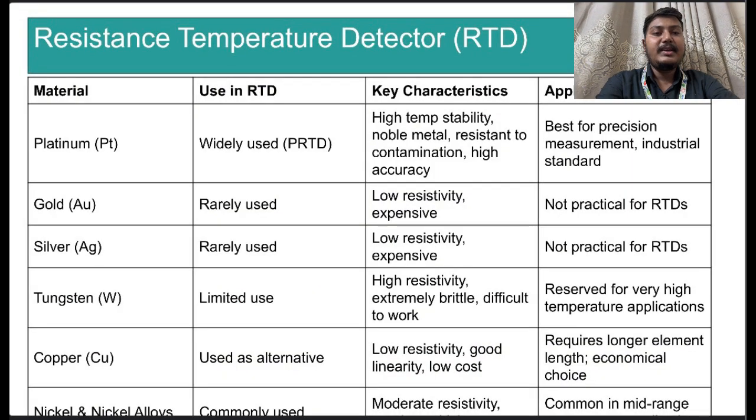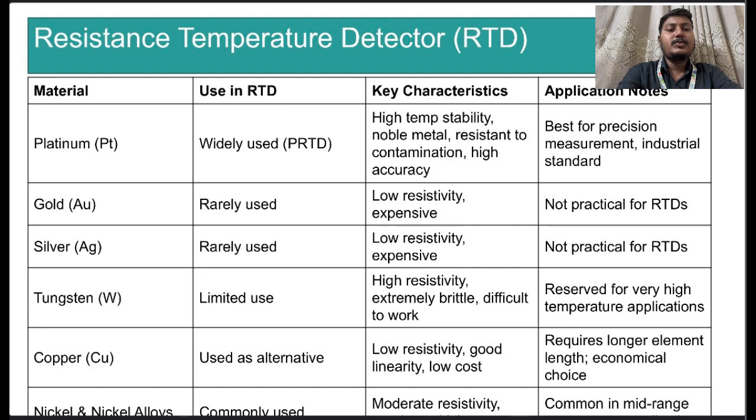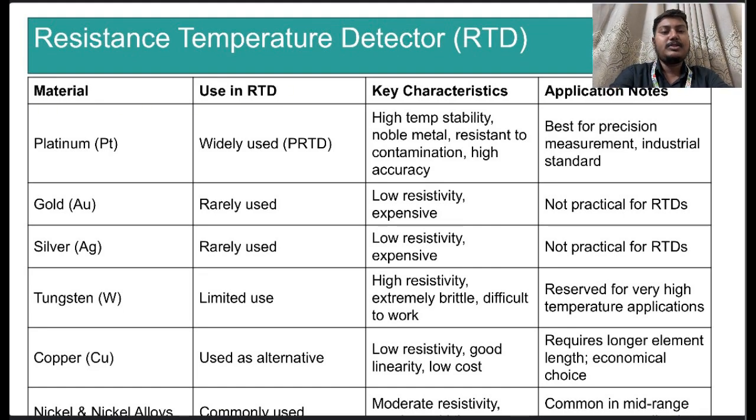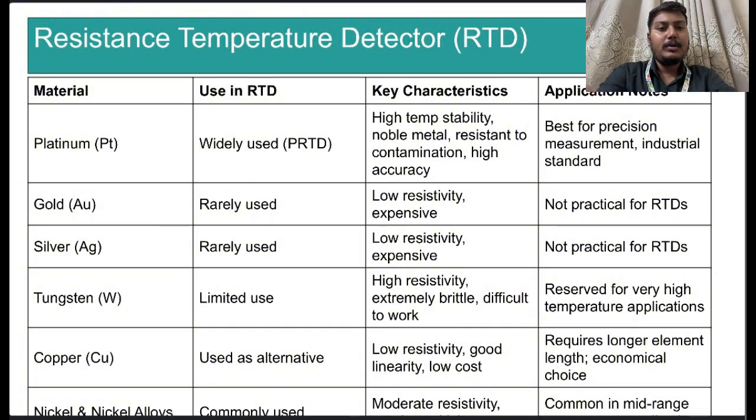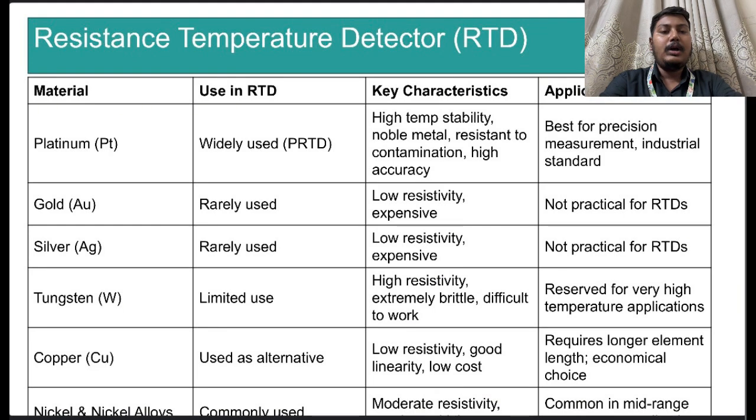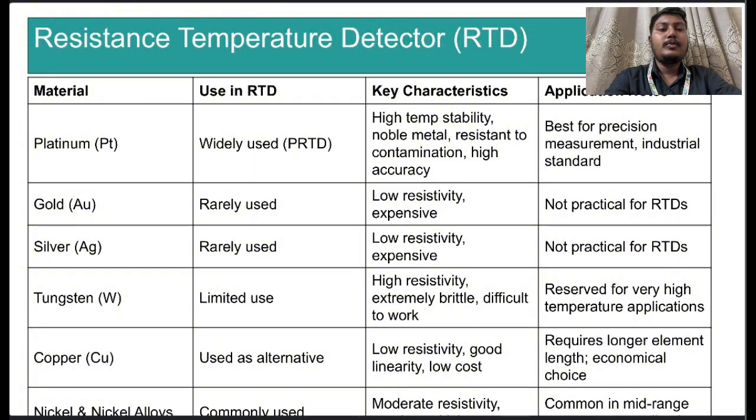Now, the third slide is RTD materials and application. This slide explains where different materials are used. Platinum is the best choice for industrial use. Gold and silver are rarely used because they are expensive. Tungsten is only used for high temperature. Copper is a low-cost alternative. Nickel is commonly used for medium temperature applications.